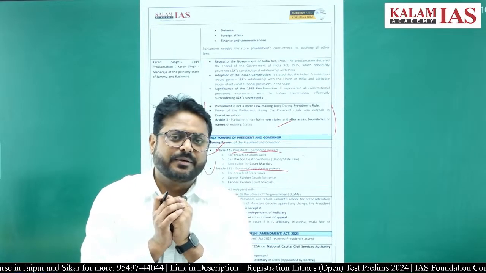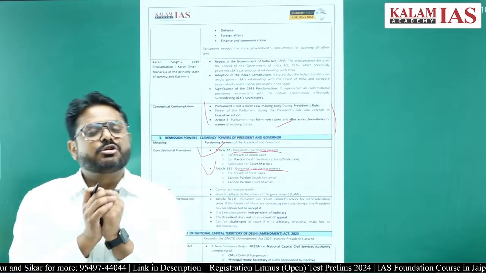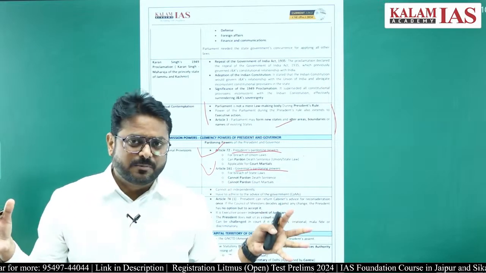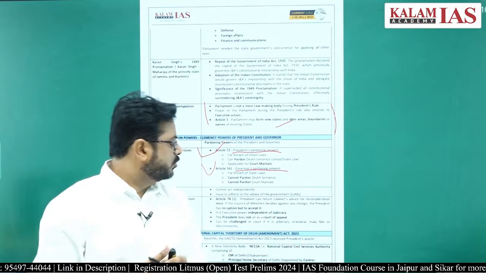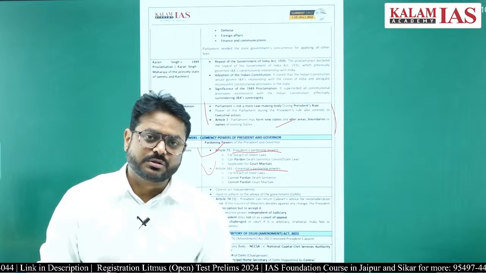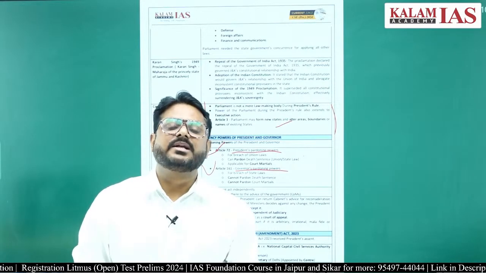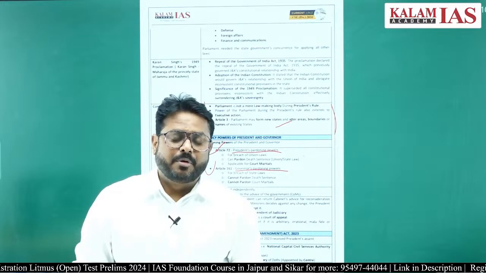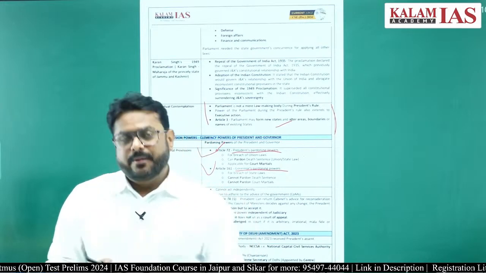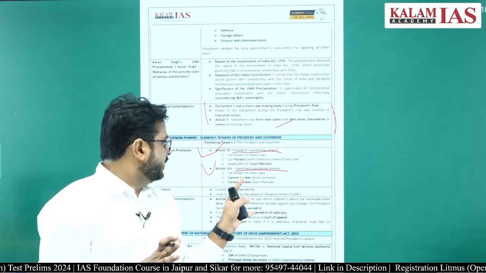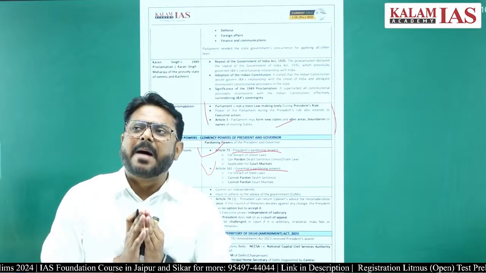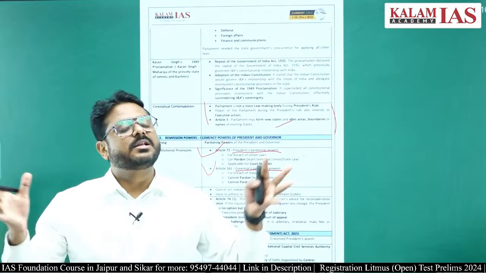The President pardons mostly for the Union laws, and the Governor pardons mostly for the state laws, right. There are a few differences between the pardoning power of the President and the Governors. For example, the President can pardon court martial cases also.